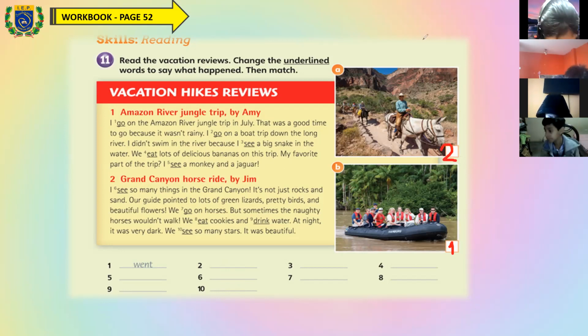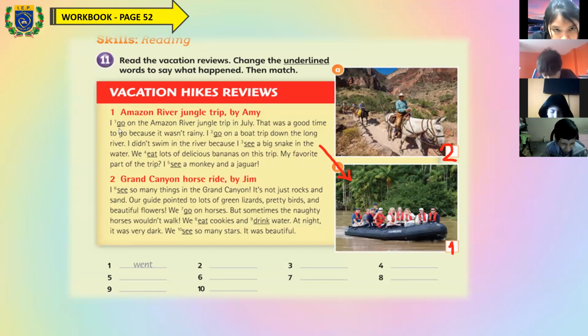So let's start with the story in number one. First, this story is in the past. It's not in the present, it's in the past. So let's start. I go on the Amazon River Jungle Trip in July.